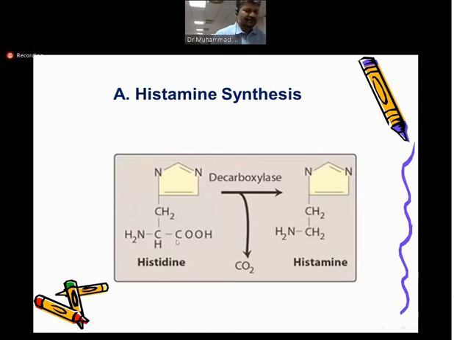You can see the structure of histidine. When histidine is decarboxylated, meaning carbon dioxide is eliminated from this amino acid, it is converted into histamine. This is the basic chemical reaction that happens in any of the cells where histamine is synthesized, mainly the basophil cells and mast cells, which are the main inflammatory cells. So the first slide is the synthesis.